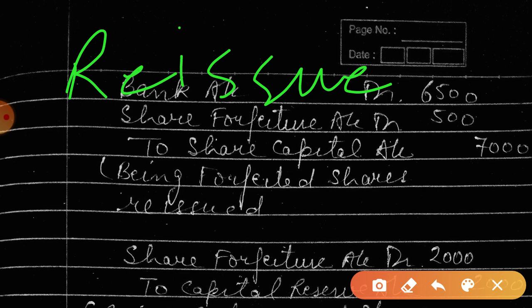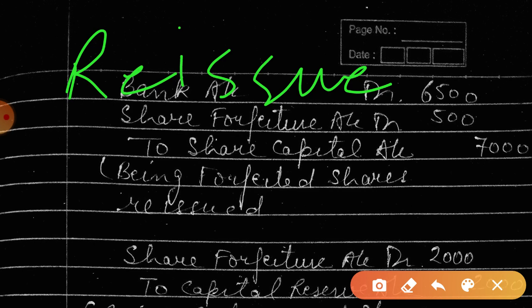Now reissue means that those 100 shares are issued to someone else, to a third person, not X, for money.